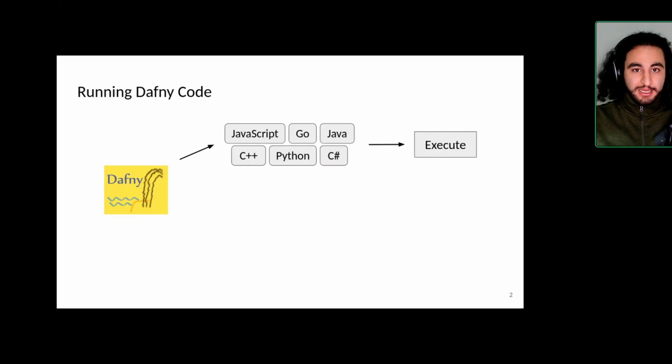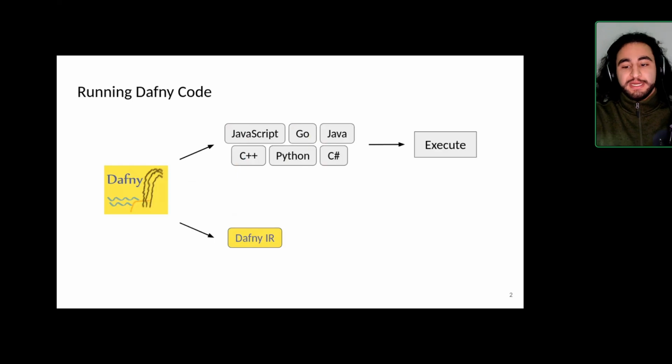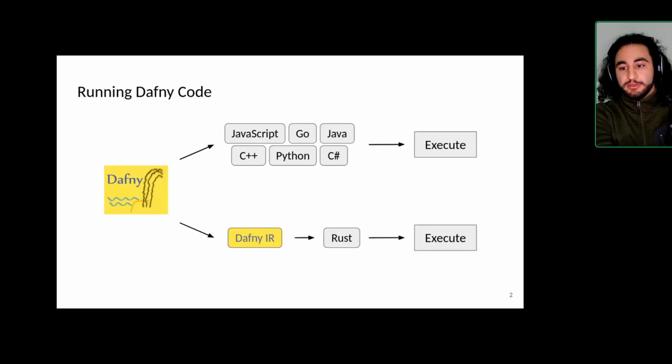There's a slightly new way, it's mostly technical, where the Dafny code is first translated to something called the Dafny IR. That's what I call it. You can imagine it as a kind of desugared form of Dafny. It's not quite, it's mostly some technical stuff. And then you go from this Dafny IR to, for example, Rust. I think that's what the Dafny team was working on. I think there will also be a talk on this. And then you can, for example, use Cargo or the Rust compiler to actually execute the code.